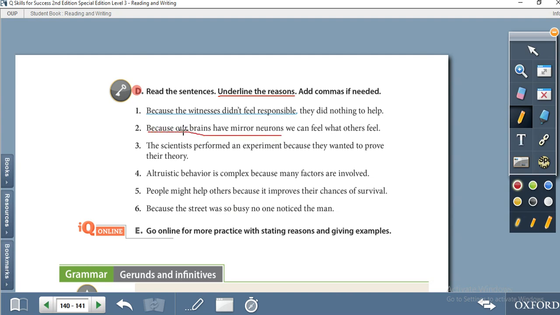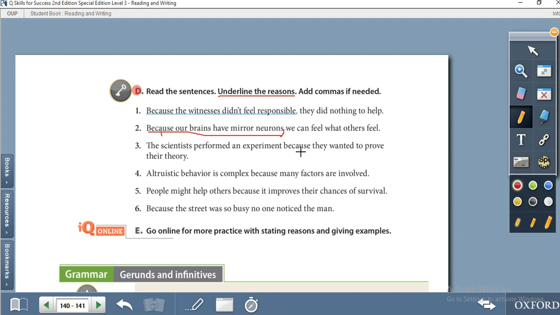So here, as you know, if we are using because at the beginning of a sentence, then we put a comma after the first clause. Yeah, the scientists performed an experiment because they wanted to prove their theory. The scientists performed an experiment.